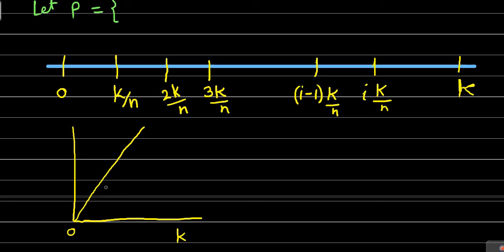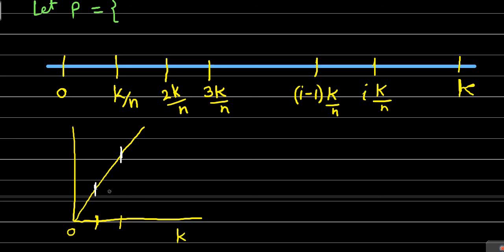And as it is an increasing function, if you consider any subinterval, such as the ith subinterval, (i minus 1) k by n to i k by n, then in this subinterval the infimum value will be at the left end point, and the supremum value will be at the right end point, meaning at this point. If this point is (i minus 1) k by n, then the value of the function f of x equal to x square will be the square of this, which is (i minus 1) square k square by n square.